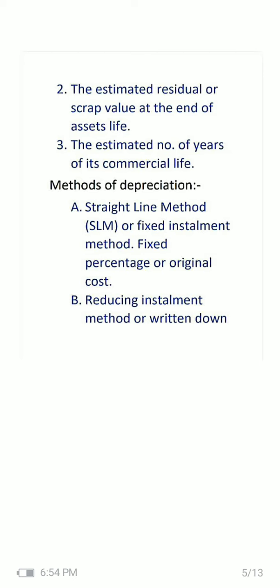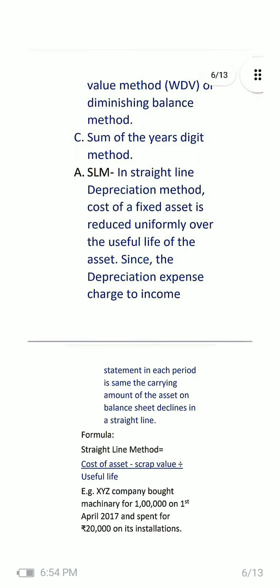Last year I gave the exam, friends. I am very frankly telling you, CIB 2 to 3 marks, GIB 5 to 7 marks, and one numerical based on this, the reducing installment or written down value method. 100% you can expect. Or diminishing balance method.